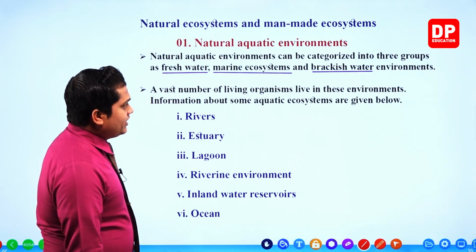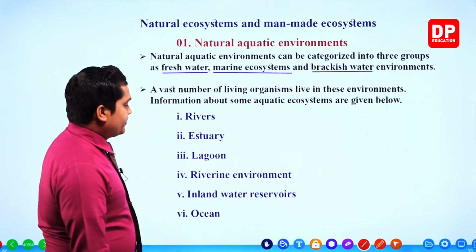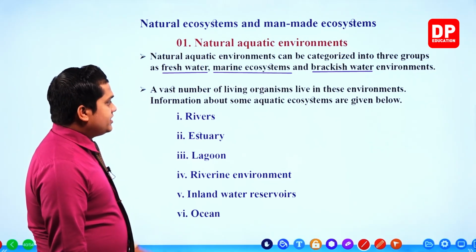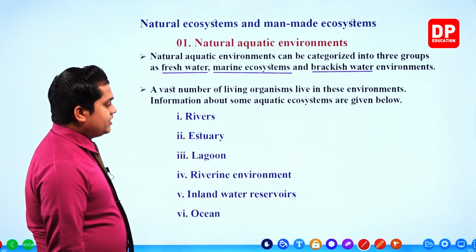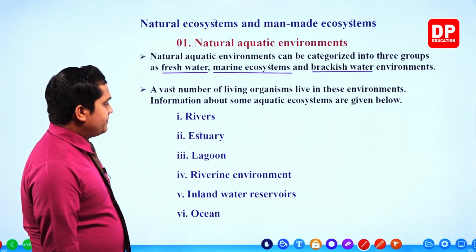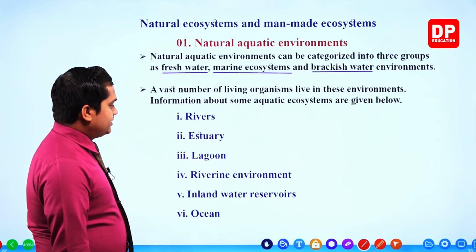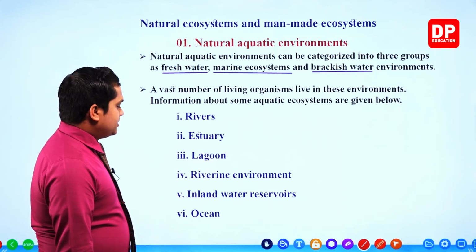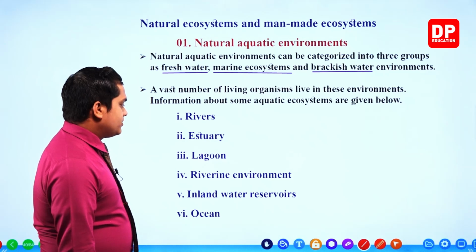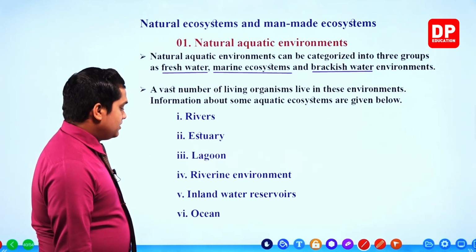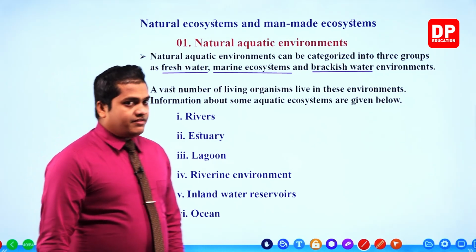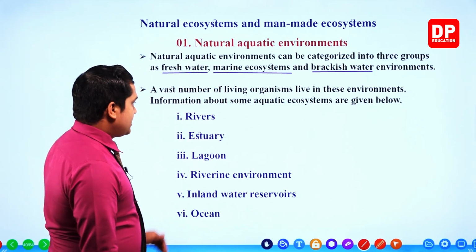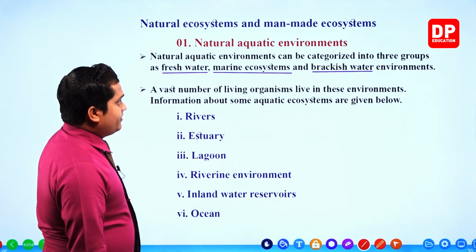Information about some aquatic ecosystems is given below. These are the main aquatic ecosystems that we are going to discuss within this lesson, my dear children. Those are rivers, estuaries, lagoons, riverine environments, inland water resources or water reservoirs, and finally oceans. So there are 6 subcategories under the natural aquatic environments.